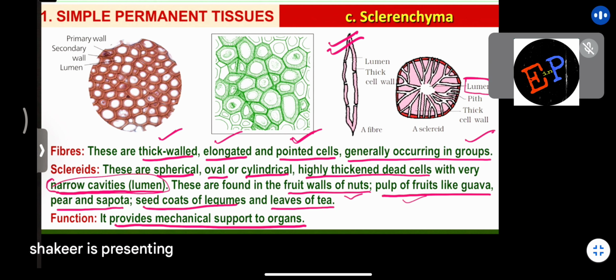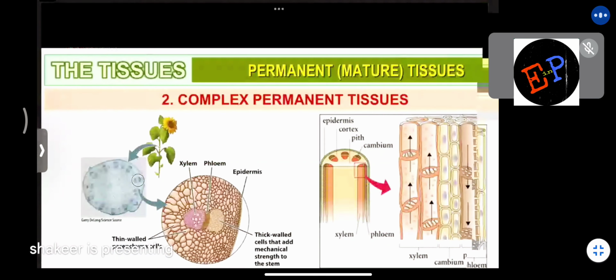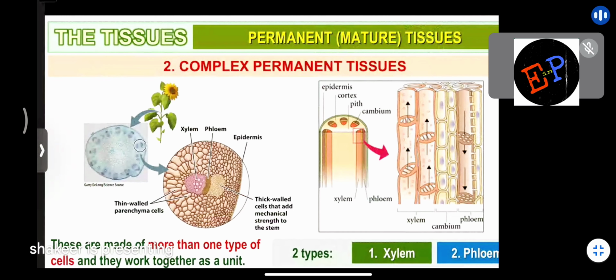So what is the function of sclerenchyma cells? These tissues provide support to the plant and to different parts of the plant. Clear? So then we are studying the second type of permanent tissues, which is called complex permanent tissues. Already we studied that there are two types of permanent tissues. One is simple and the second one is complex.